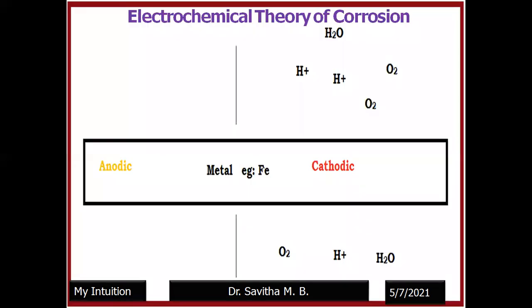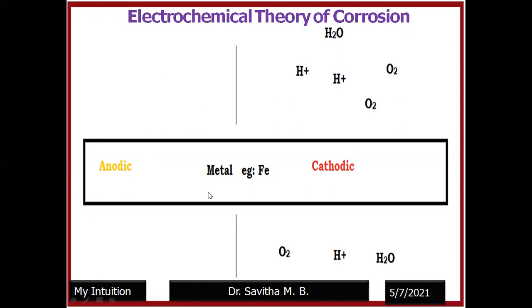Okay, just to understand better, a visual picture of the corrosion reaction, let us assume this is an iron block. Due to some reason, a part of the iron is acting as anode, the other part is acting as cathode. Okay, we have understood that iron undergoes corrosion in the presence of moisture and oxygen. In the environment, moisture is present, oxygen is present. It may be acidic also. Even if it is acidic also, for iron corrosion, H plus ions are not required.